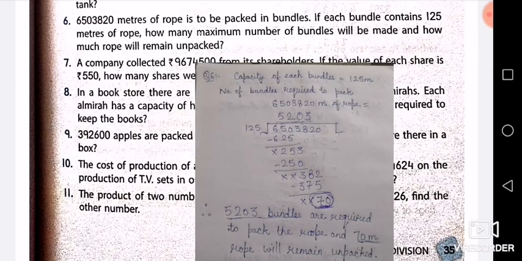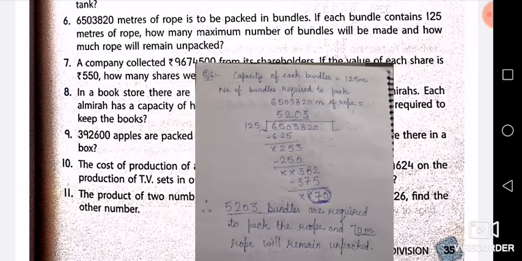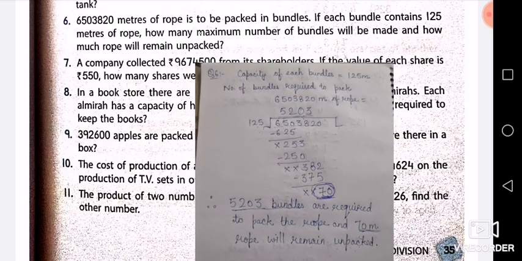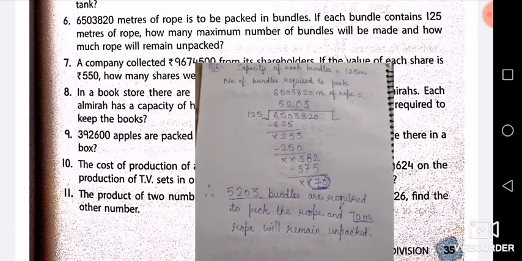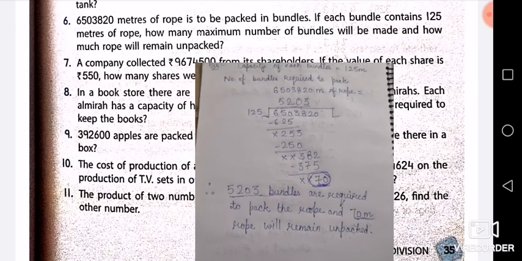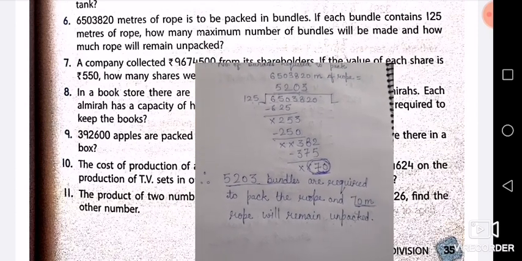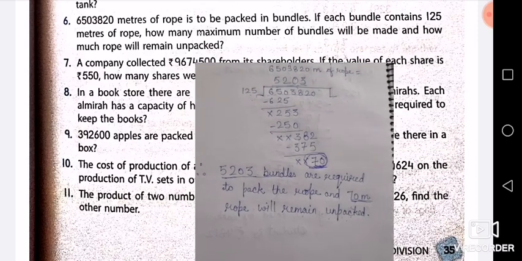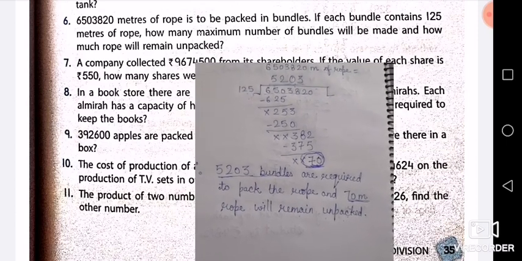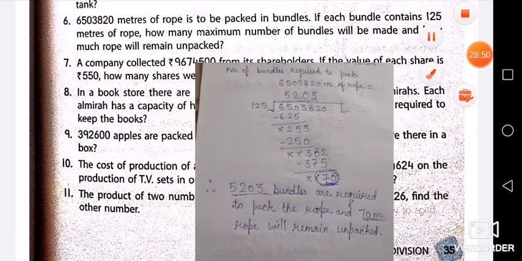You have to find out how many bundles have been made to pack all this rope, and then 70 meter, which is your remainder, that much rope will remain unpacked. Okay, now we'll move to the next question.